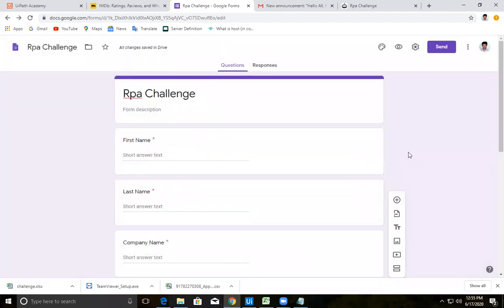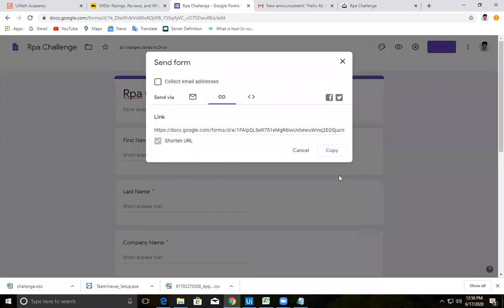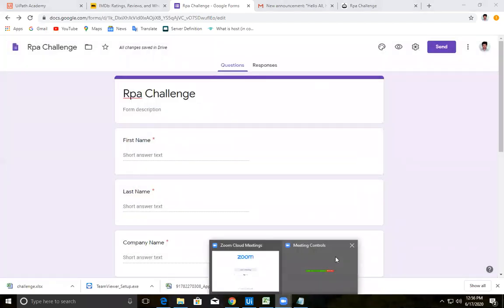I will also share the URL with you. You don't need to create it. I'm shortening this link, copying, and posting that in the chat box.